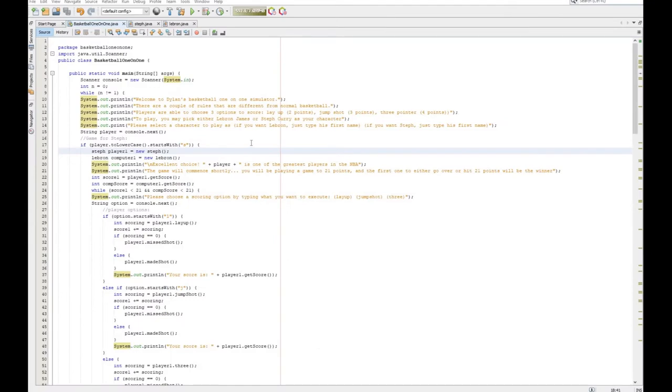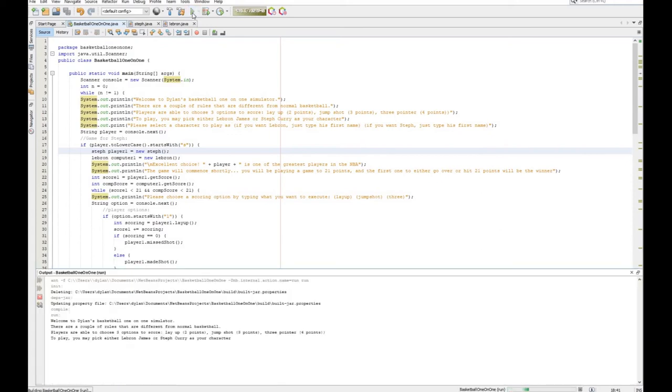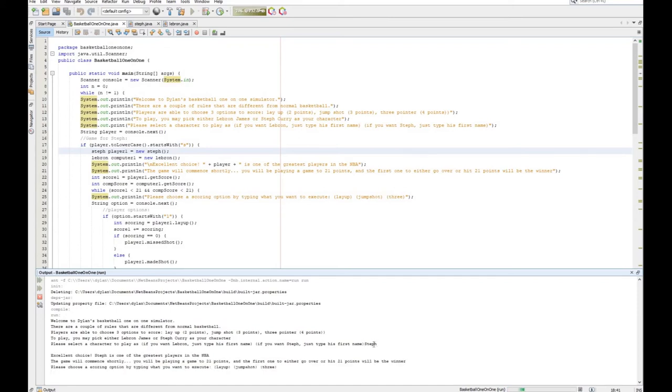So before I actually explain the code, I'm just going to run it first so that it's easier to explain after I run it. So once I click the run button, it says welcome to my basketball 101 simulator. There are a couple of rules that are different from normal basketball. As explained earlier, layup is 2 points, jump shot is 3 points, three-pointer is 4 points. And then to play, you pick either LeBron James or Steph Curry as your character. To pick your character, you just type LeBron or you type Steph. So for now, I just write Steph, enter.